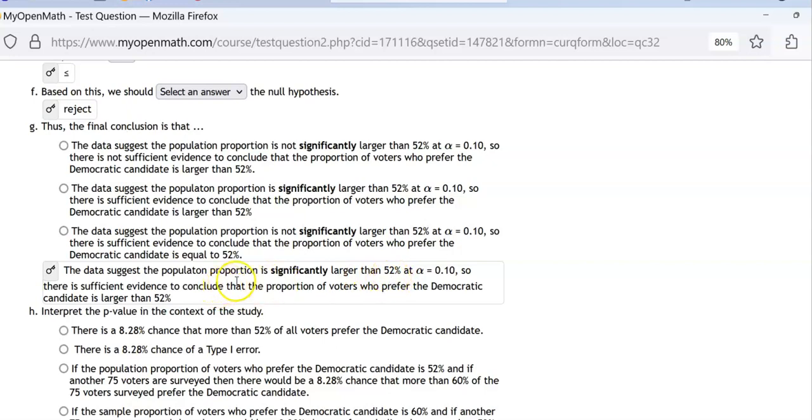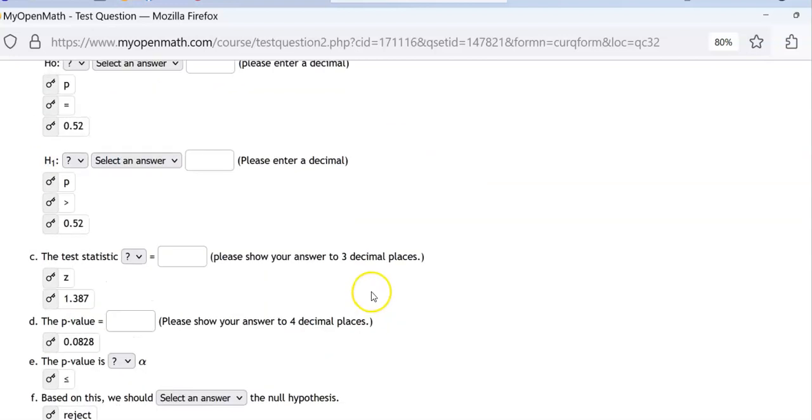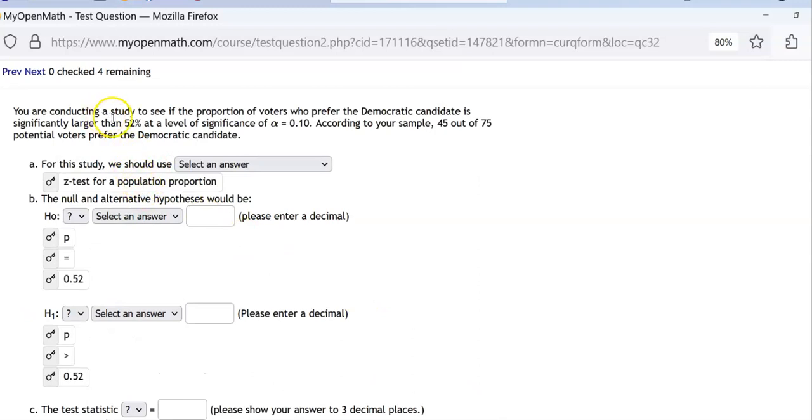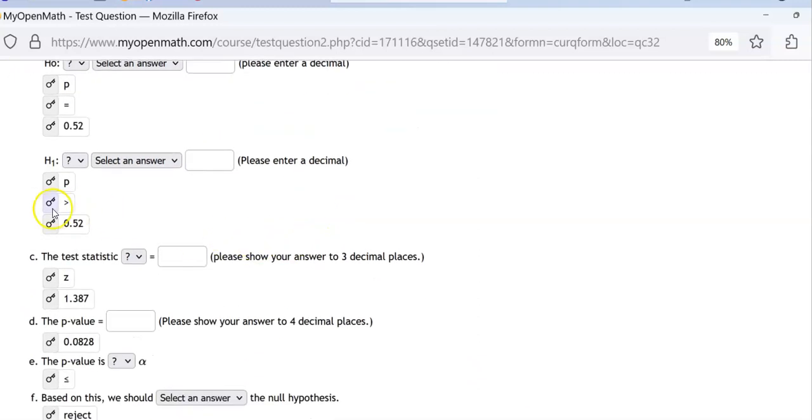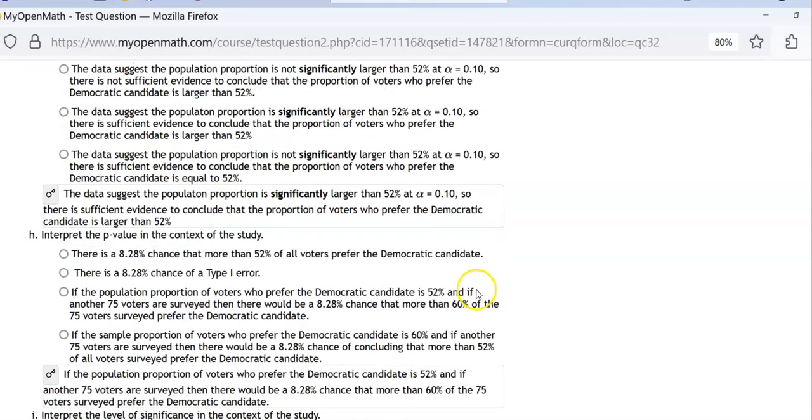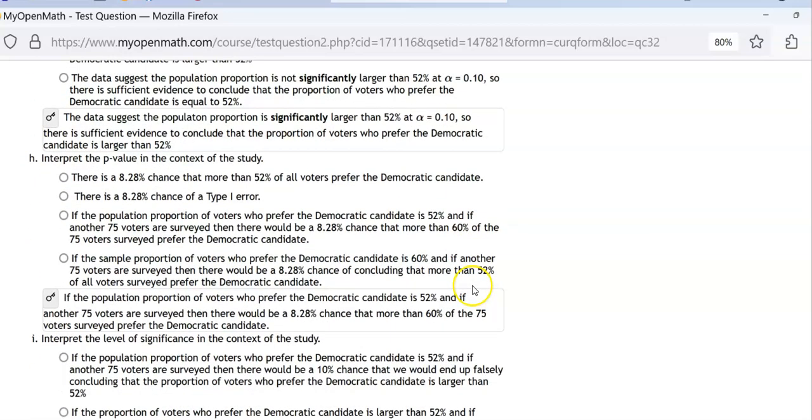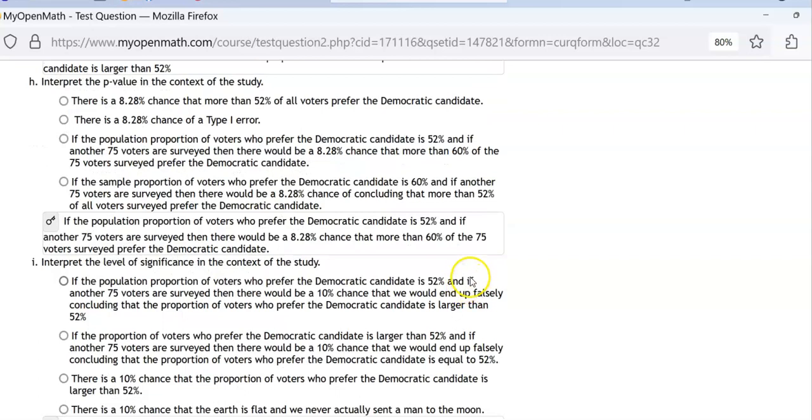So there is sufficient evidence to conclude that the proportion of voters who prefer the Dem candidate is larger than 52%. That's basically because we rejected the null hypothesis and accepted the alternative hypothesis that it's greater than 0.52.